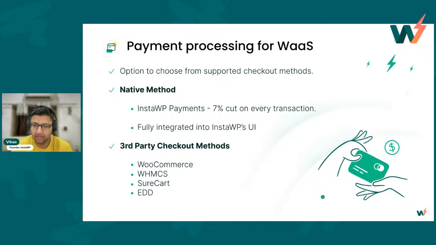All right, so there is a question about whether there is a possibility to sell through WHMCS with your own web hosting packages. Yes, of course. That's what WHMCS will allow you. You can create your own hosting packages and link them to a specific VAS entry in InstaWP. So it becomes another layer on top of your InstaWP setup. Then you can control the entire thing through WHMCS rather than through the InstaWP checkout flow. We have a detailed video on the WHMCS GitHub repo, and I'll be happy to share that with you.